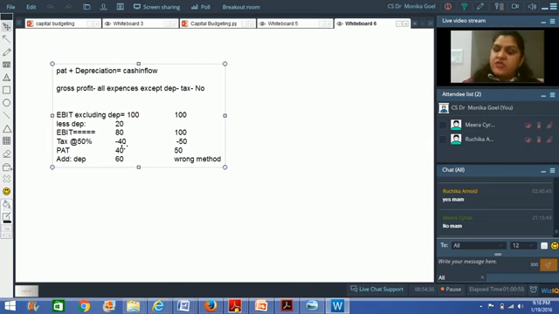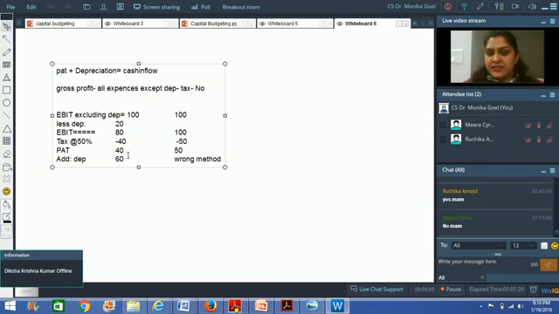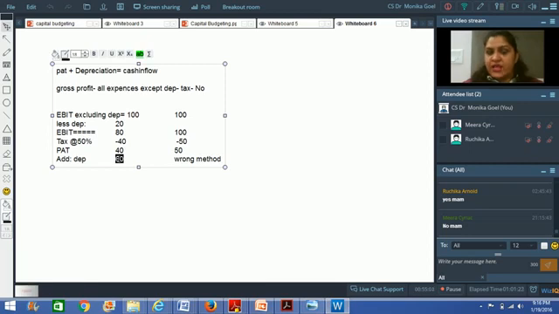Yes, no, tell me. It's not clear. See, what I'm trying to say is that depreciation is an expense. So in order to calculate tax liability, you reduce all tax deductible expenses from your income, and then you calculate the tax liability.